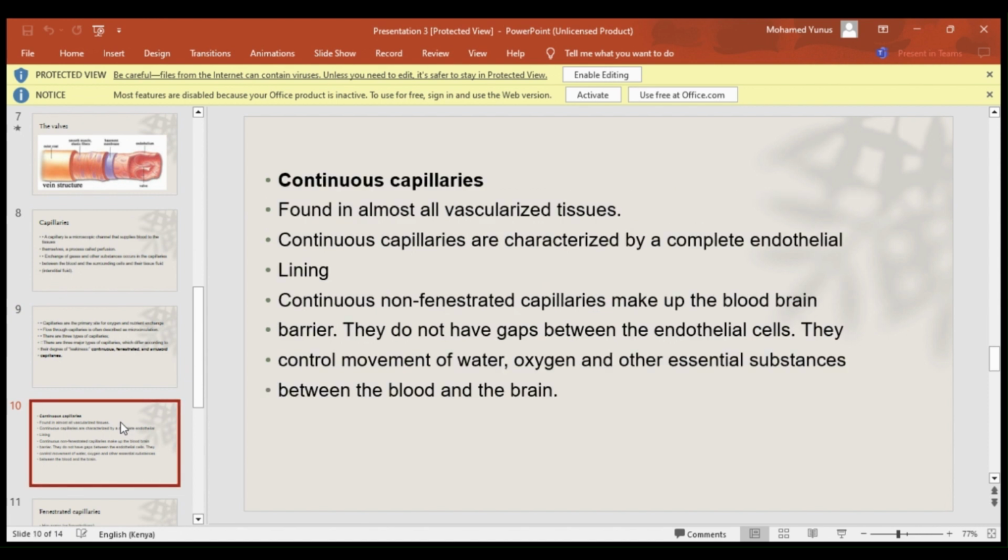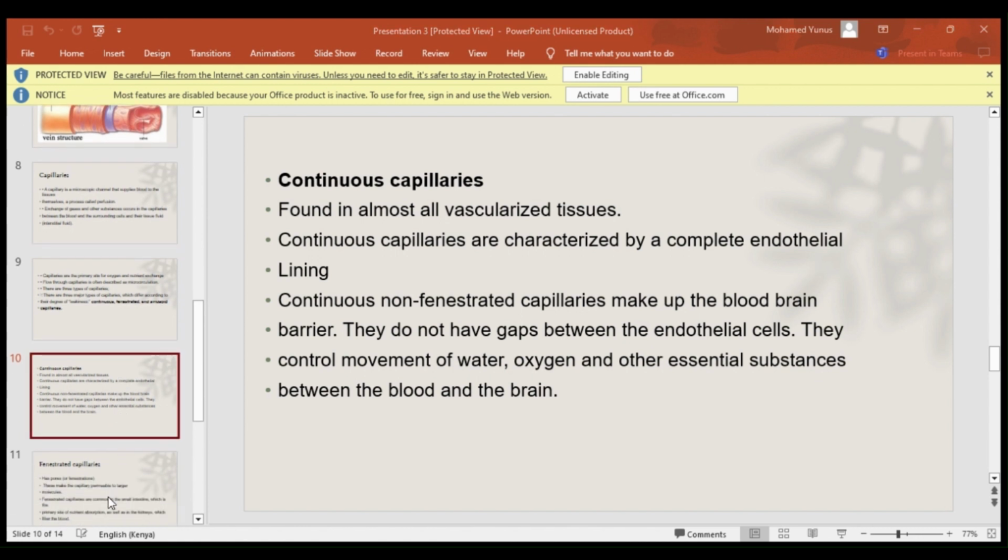If we look at the continuous capillaries, their endothelium is complete. It has no pores, it has no fenestration. It's found in almost all vascularized tissues. Continuous non-fenestrated capillaries make up the blood-brain barrier, and they do not have gaps between the endothelial cells. They control movement of water, oxygen, and other essentials between the blood and the brain.